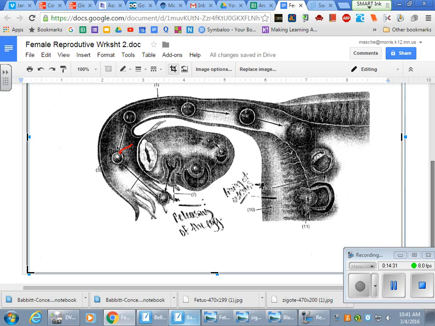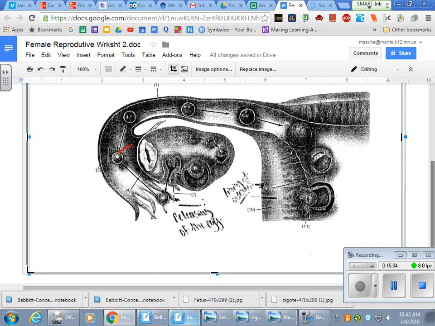It takes about 2 weeks for it to totally implant. This little trip down takes about 7 to 8 days, and then about another 7 to 8 days to actually implant. Seven to 8 days just to get to the uterus. And it's not just sitting out there. It is dividing and creating cells, and those cells are starting to have different jobs and do different things.